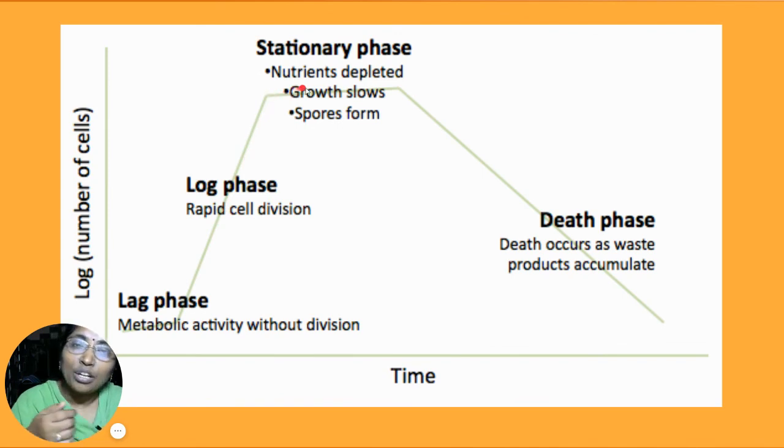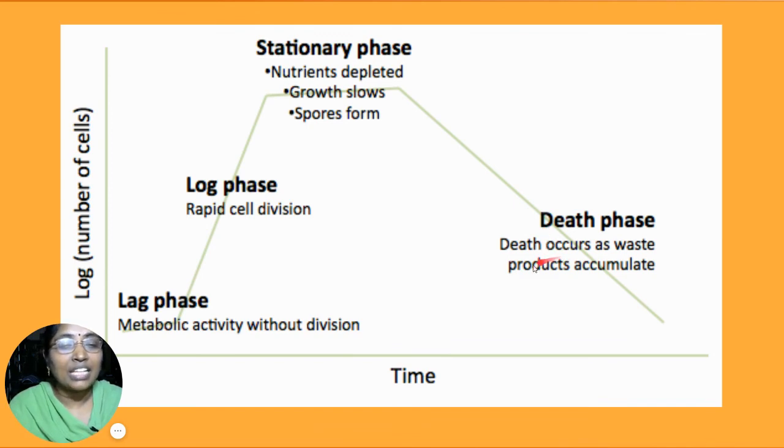When there is a depletion of nutrients, increasing cell density or accumulation of toxic products, the bacteria enter the stationary phase, where cell division does not take place. Whatever the number is, it stays constant. At the end of the stationary phase, complete depletion of nutrients takes place. Therefore, the bacteria start to die, and the curve is slowly declining. Therefore, this phase is known as the death phase, or the decline phase.